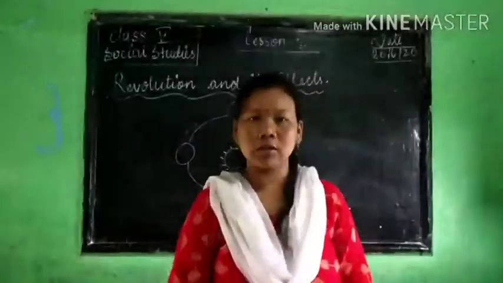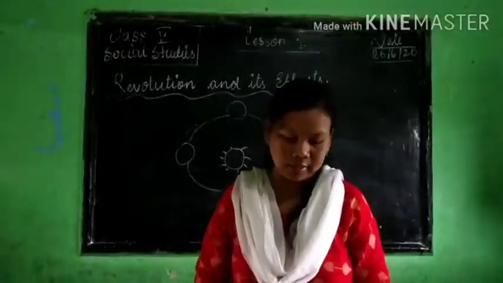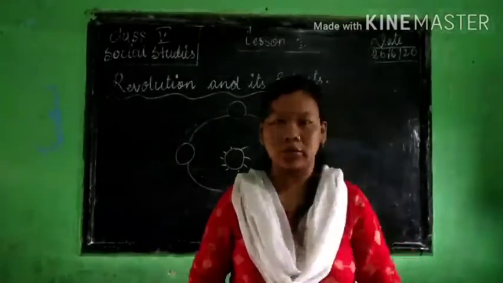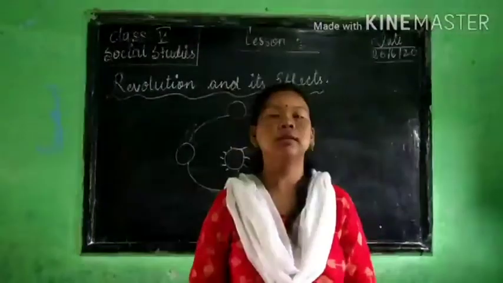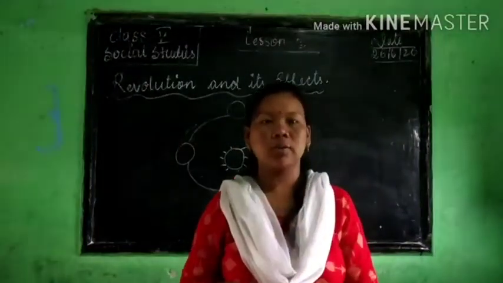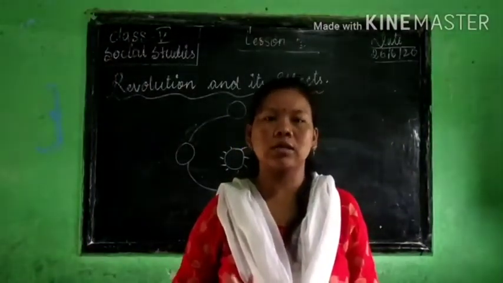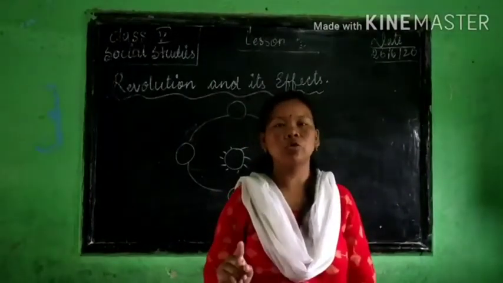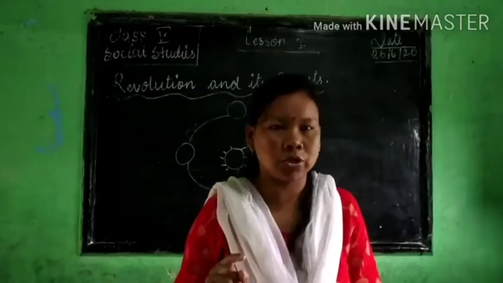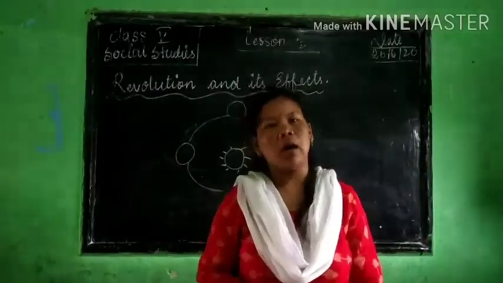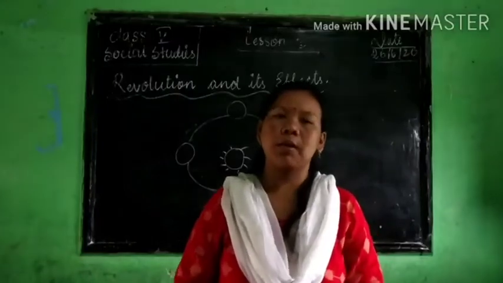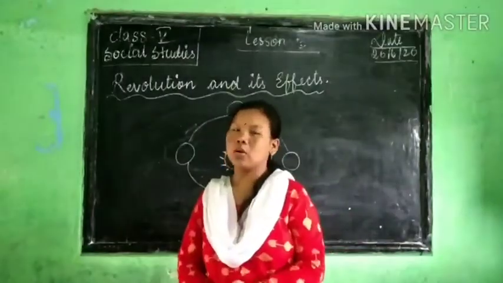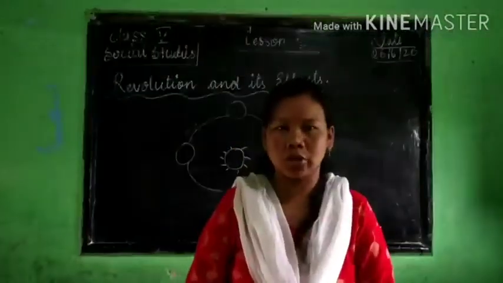Okay, the movements of the earth and its effect, right? So last time I told you that our earth is moving all the time, right? So it has 2 movements, yes or no? Last time I told you it has 2 movements. Okay, that is rotation and revolution. About rotation I explained to you in the last class, right? Hope you all have understood about rotation.